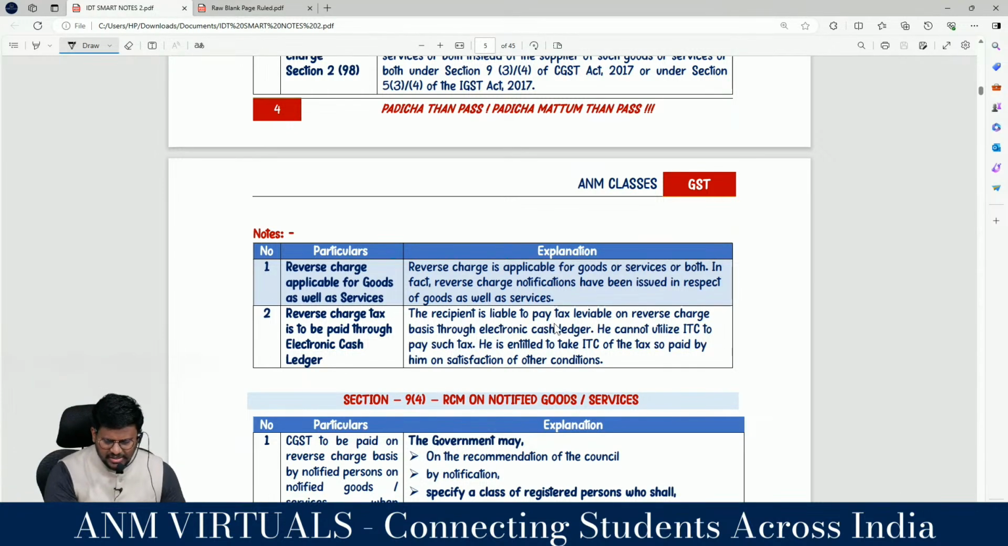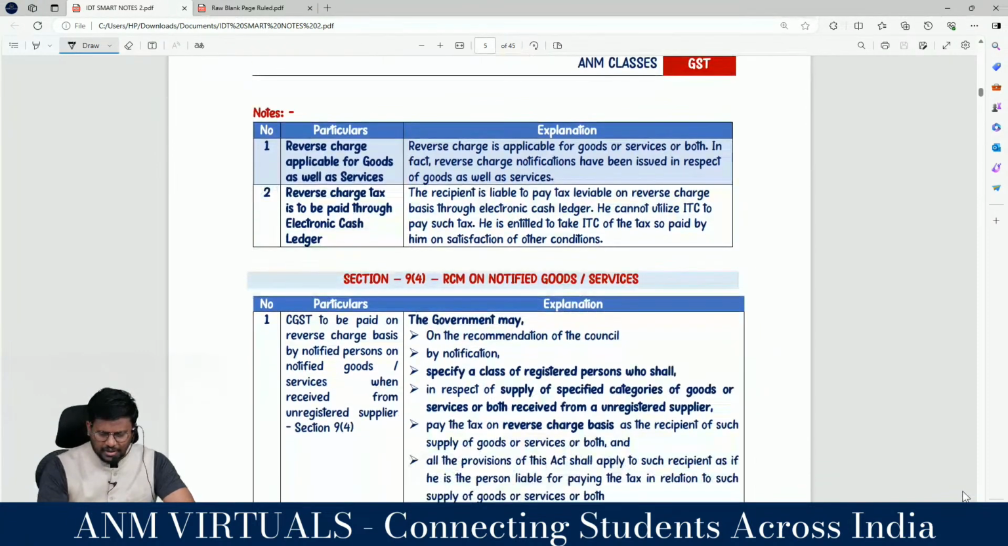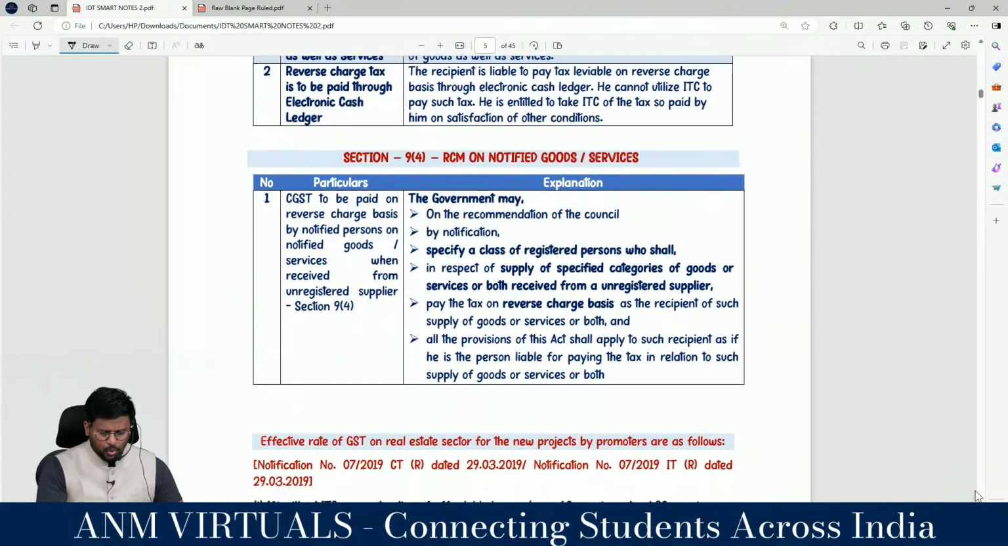Sir, the recipient is liable to pay tax leviable on reverse charge basis through the cash ledger. He cannot utilize ITC to pay such tax. He is entitled to take ITC of the tax so paid by him on satisfaction of the conditions. Sir, section 9.4, RCM on notified goods or services.